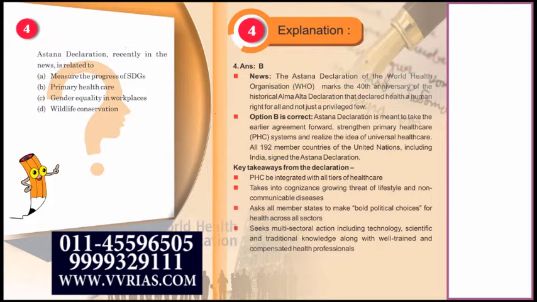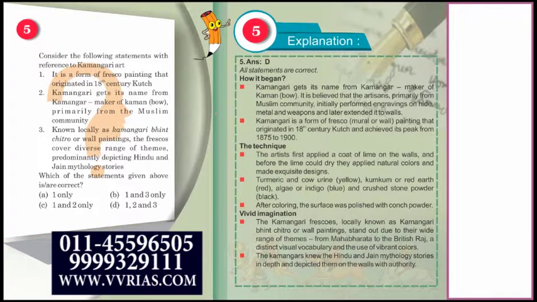Moving on to the fifth question. Consider the following statements with reference to Kamangiri art. It is a form of fresco painting that originated in 18th century Kutch. Now what is a fresco painting? So what is the first statement? It is a form of fresco painting that originated in 18th century Kutch.